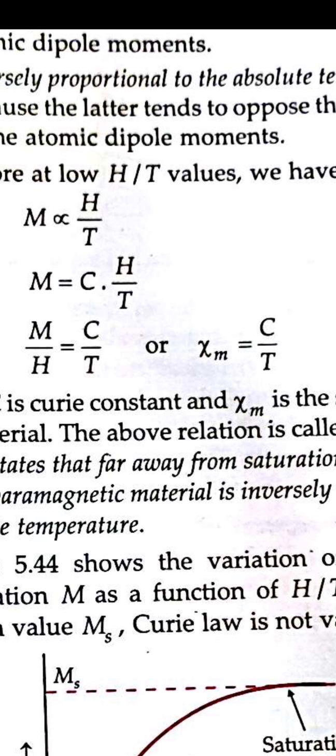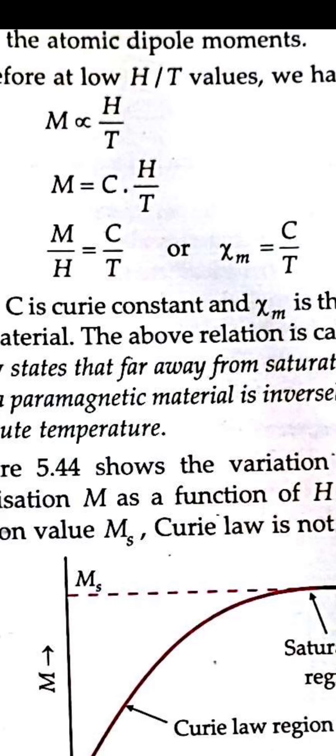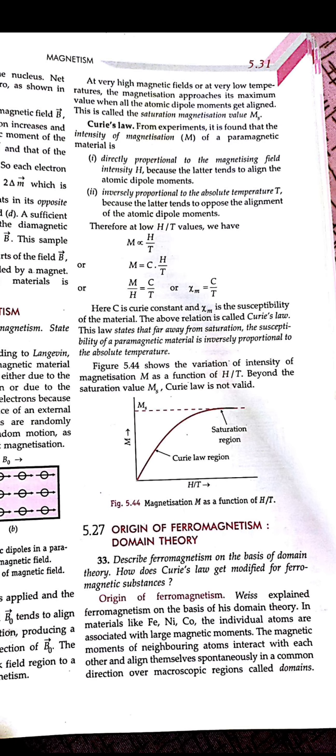So what this law tells us from this formula is that the susceptibility chi M is inversely proportional to the temperature and directly proportional to Curie's constant. We are not talking about the constant, but if we take out the value of C, then it is inversely proportional to the temperature. So on increasing the temperature, it is magnetized slowly.